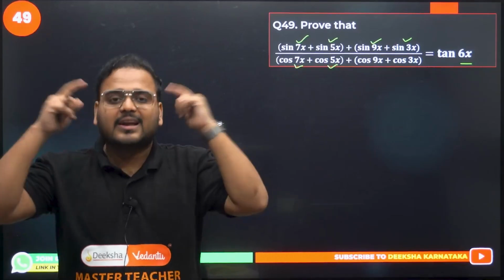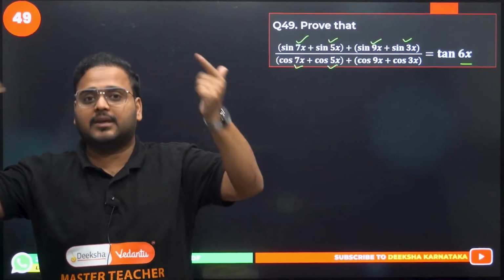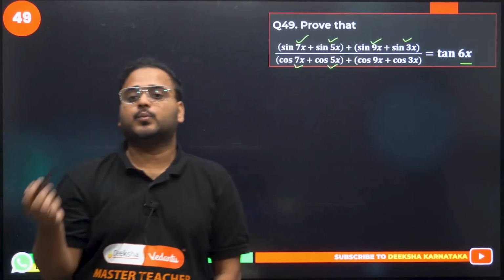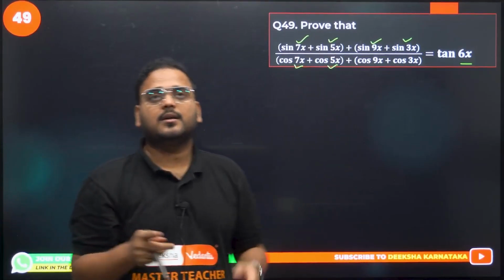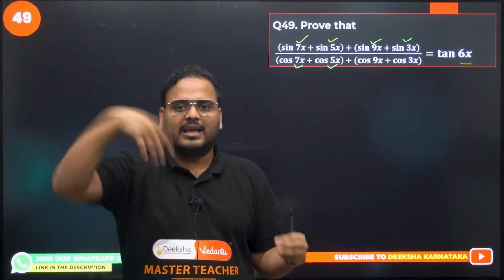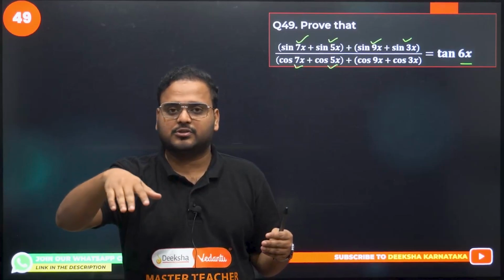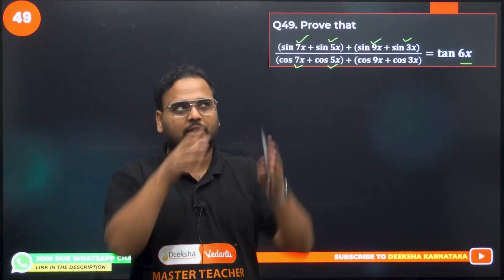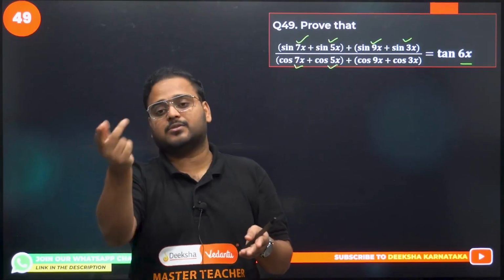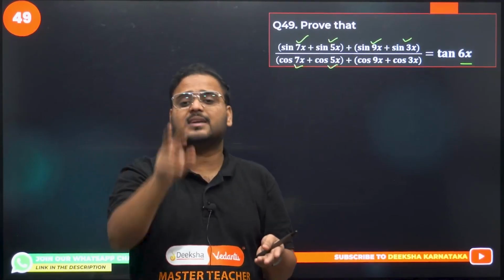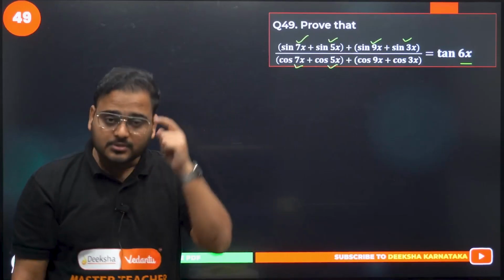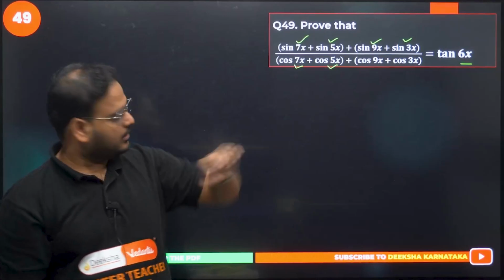I hope you're getting how I'm thinking as a teacher. You should also think this way, because a similar question might not come. Then what are you going to do? You have to apply yourself. They've given a summation, and I have to reach the product and a simplified answer. It means I have to cancel something given in the question, and that can happen only if I have the result in product form. Which formula is there? We have 4 formulas: sin plus sin, sin minus sin, cos plus cos, and cos minus cos. I can use that. So I'm asking you to think a little bit and apply it.